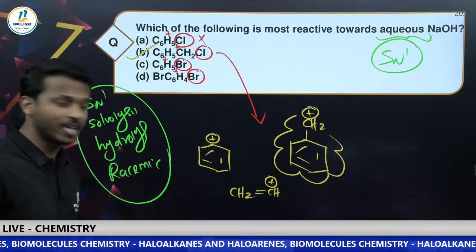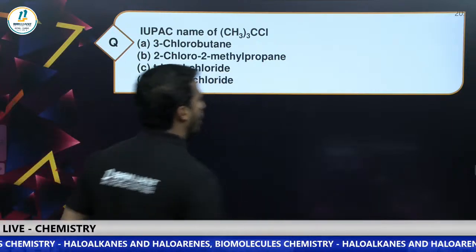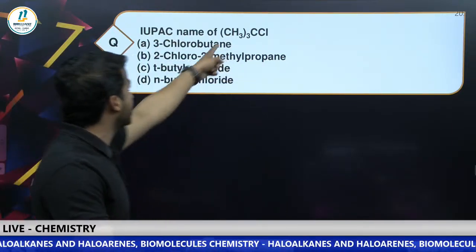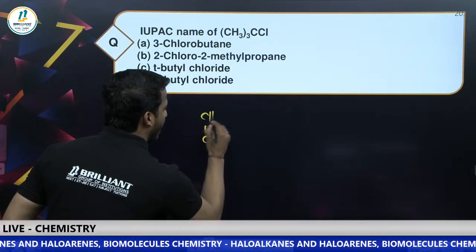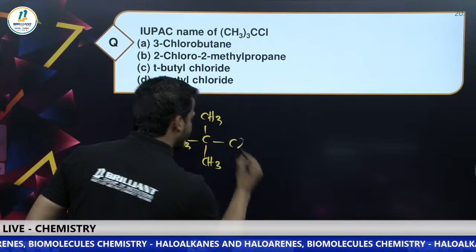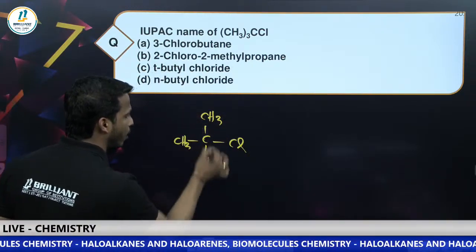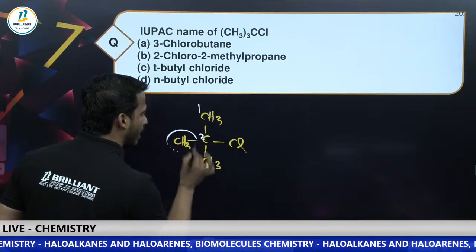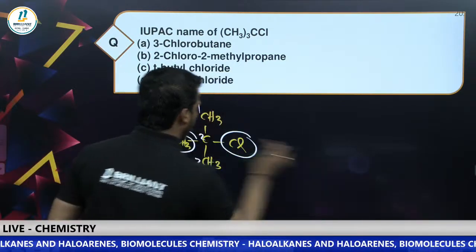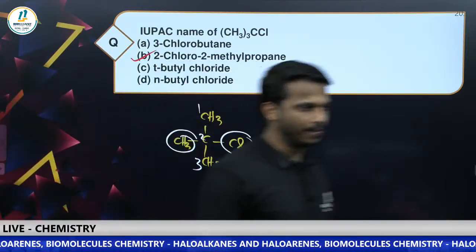Lots of questions are there. Let's go very fast. What is the IUPAC name of this compound, dear all? We can expect an IUPAC-related question. I'm just expanding it. There are three CH3 groups and Cl. Let us take the longest chain: 1, 2, 3. So there is 2-chloro-2-methylpropane. I think we have the answer B.